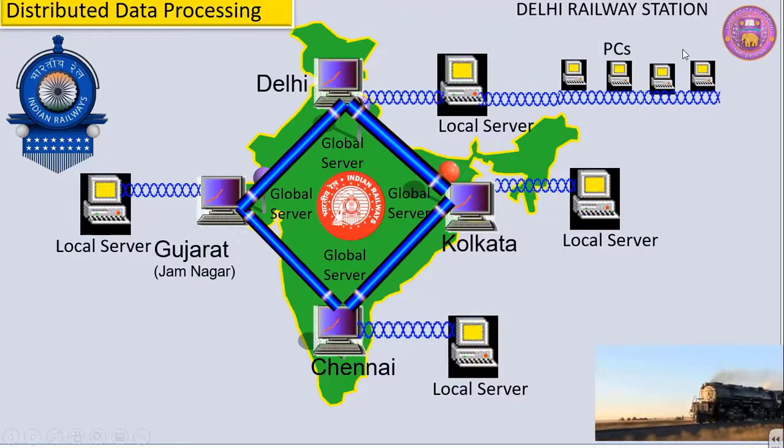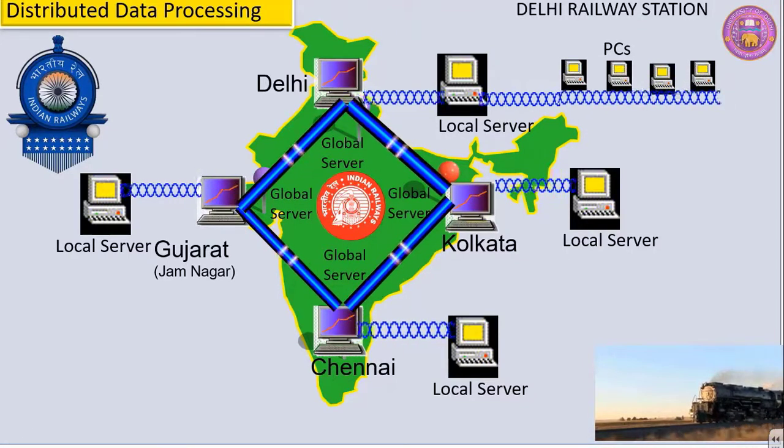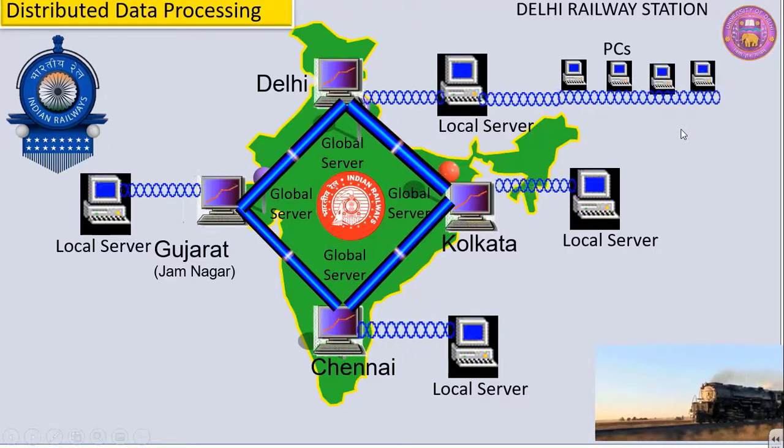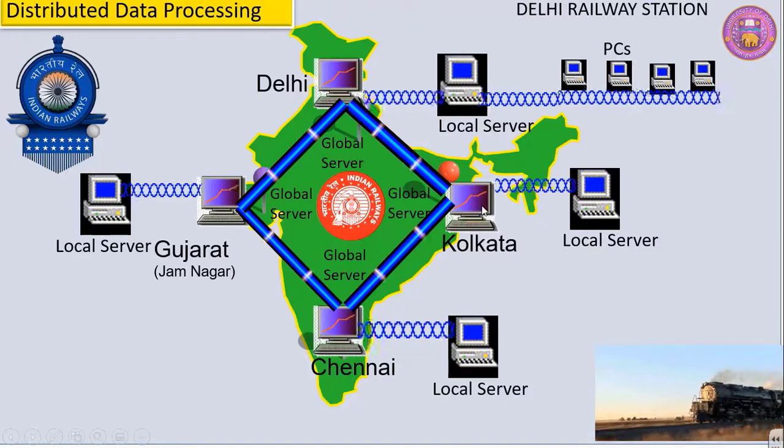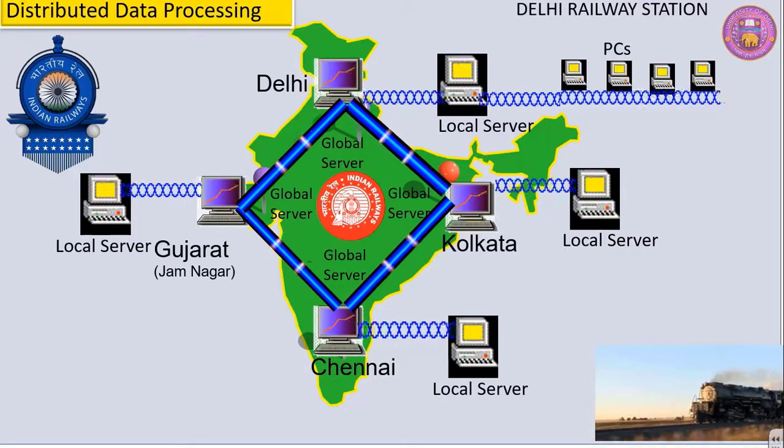Now if a particular passenger wants to book a ticket from Delhi to Gujarat, then that ticket shall be booked by the local server. But if a passenger wants to get a ticket booked from Kolkata to Chennai, then the local server will make a request to the Delhi global server. The Delhi global server will make a request to the Kolkata global server. In this way, ticket reservation is completed.